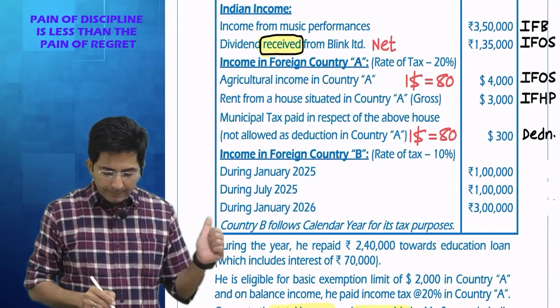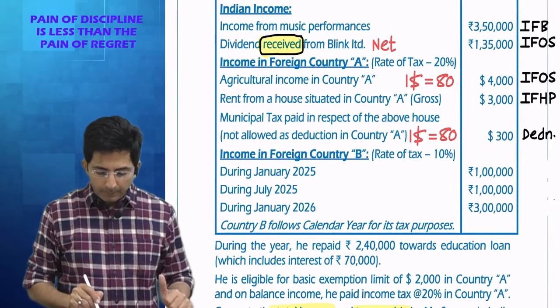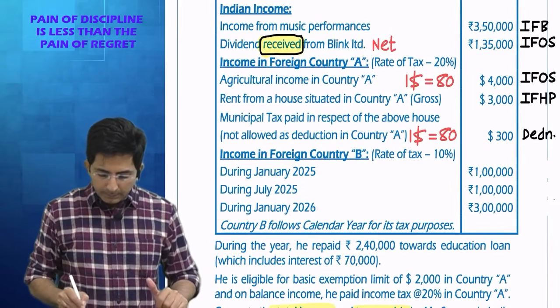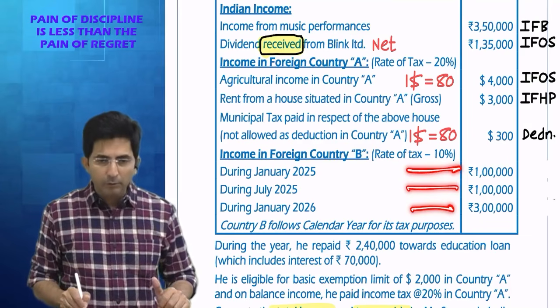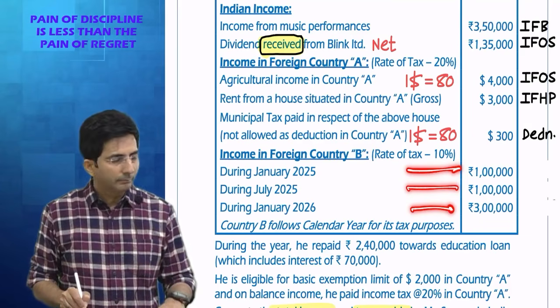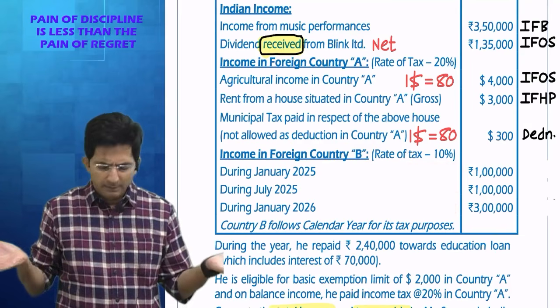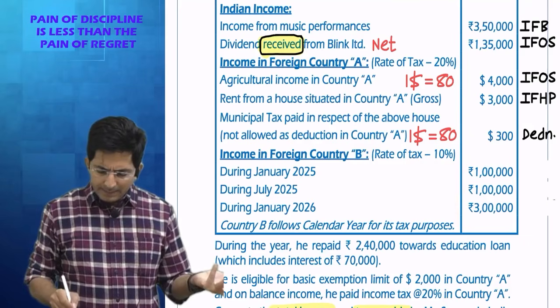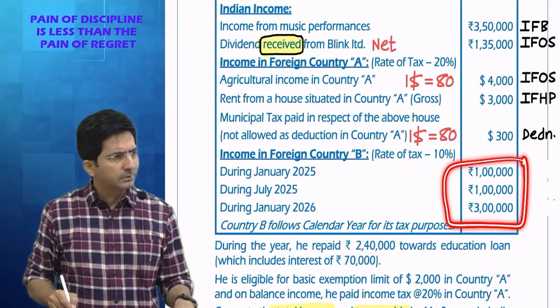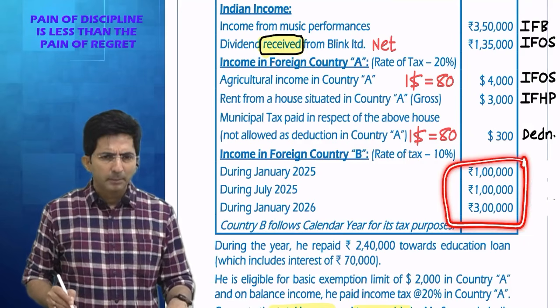Then read next, income from foreign country B. See, there are 3 incomes in country B, but they have not given the nature of the income. Have they given the nature of income? No. We will take it in IFOS. We will take it in IFOS. And they've already given it in rupee terms, so no tension of conversion. But read.